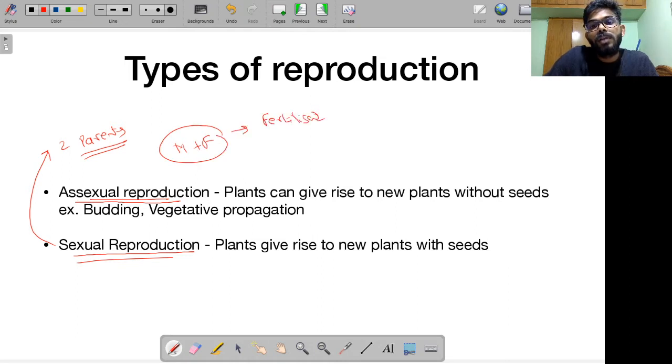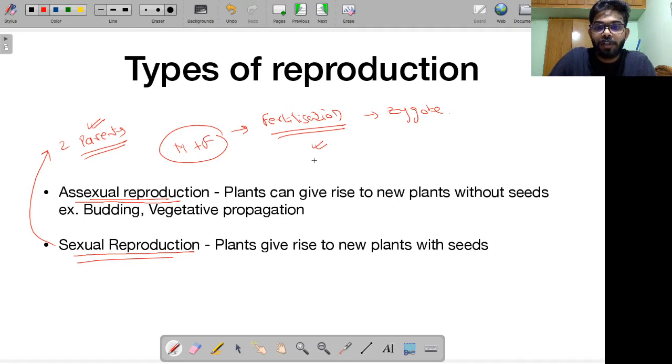This results in the formation of something called a zygote. So fertilization occurs only in sexual reproduction. Two parents are involved in sexual reproduction. If you talk about asexual reproduction, a single parent is involved. There is no fertilization taking place.